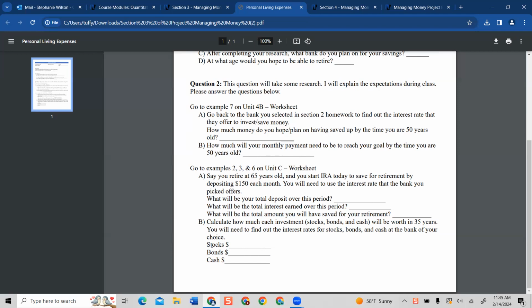And then this last one is stocks, bonds, and cash. So you are investing in the stock bonds, and then they will be worth in 35 years. You got to calculate how much your interest rate is, and you got to also figure out how much you are going to invest. I didn't tell you how much to invest. I just told you over 35 years. This is what you plan or what you would like to do. I know realistically you can either save more or less, but this is your goals for yourself.